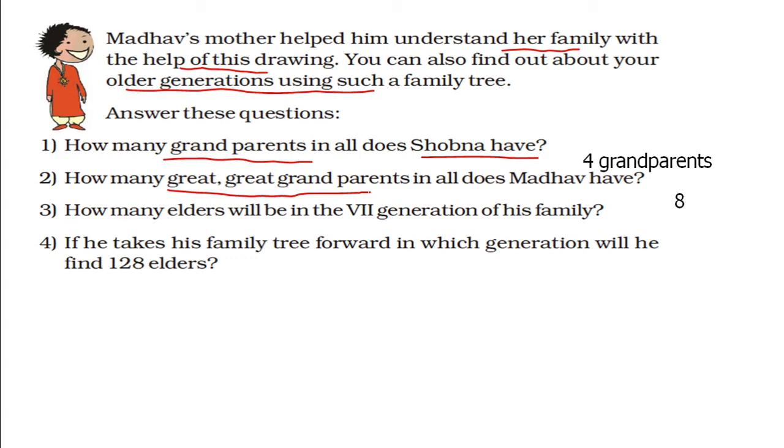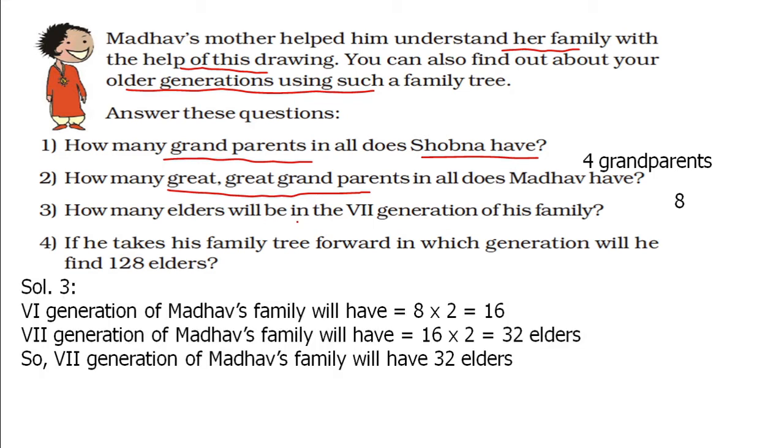How many elders will be in the seventh generation of his family? The sixth generation of Madhav's family has 8 to 16. The seventh generation has 16 to 32. So the seventh generation of Madhav's family will have 32 elders.